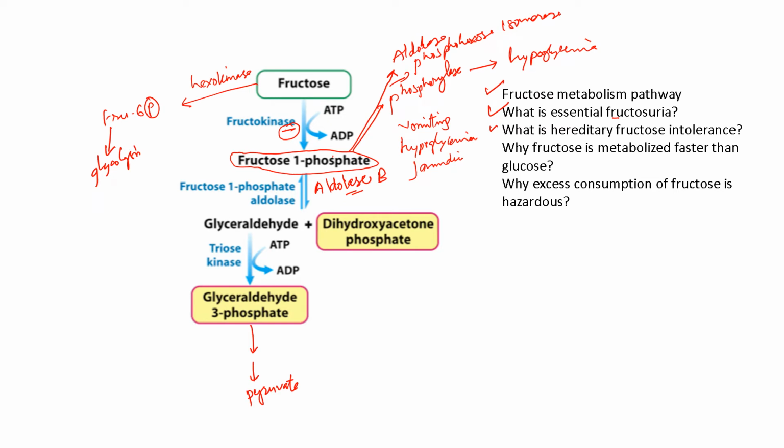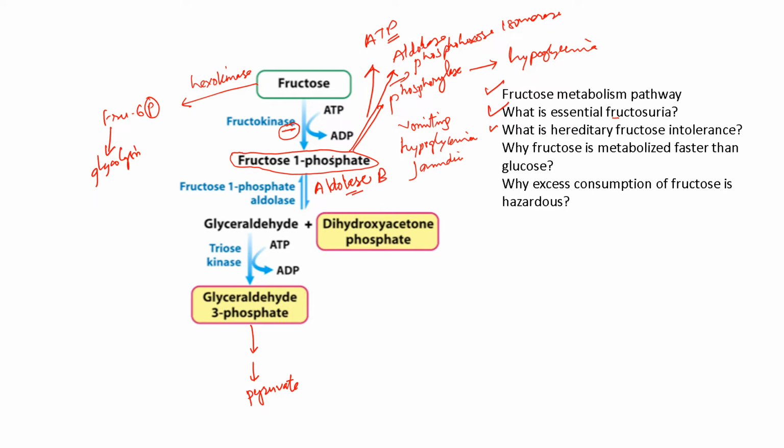And since most of the inorganic phosphate will remain trapped in the form of fructose 1-phosphate, there will be impaired ATP formation.